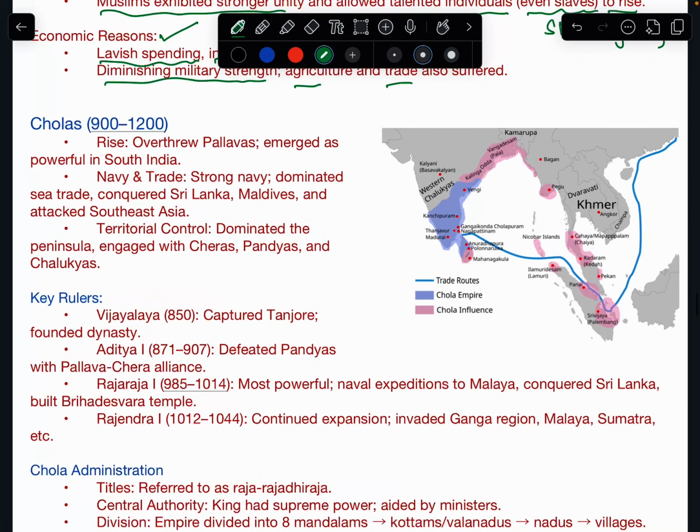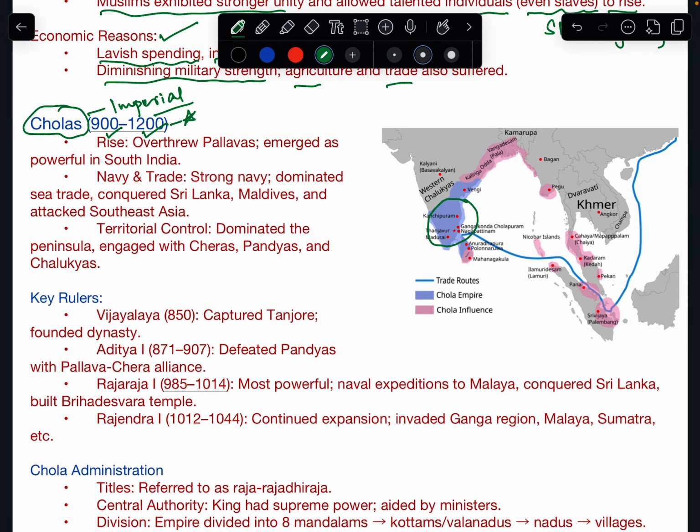Now we move to another very important kingdom, that was Cholas. And we call it the imperial Cholas because Cholas were there even in Sangam period. But the Cholas from 900 to 1200 CE, we call them imperial Cholas. Okay. So Cholas were here in this region of India, in present-day Tamil Nadu and some parts of Kerala.